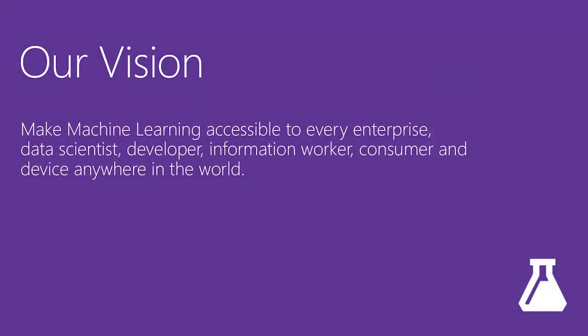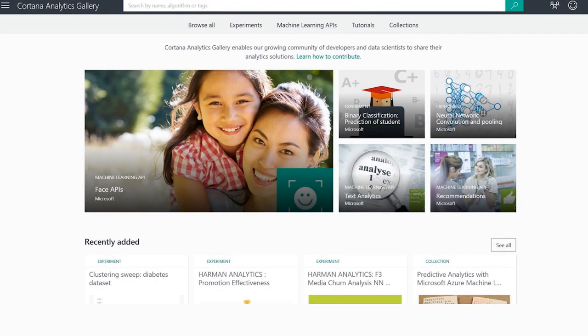One of the missions of Cortana Analytics is to, in a sense, democratize machine learning. We want to make sure machine learning is available to everyone, not just to data scientists, but also to developers. We want to make sure that everyone has the capabilities to harness the power of machine learning. One way in which we're doing that is by providing to you what we call machine learning APIs. These machine learning APIs are completed services that you can find today in the Cortana Analytics Gallery. These are already baked. They use machine learning capabilities, but you do not need to be a data scientist in order to use them.